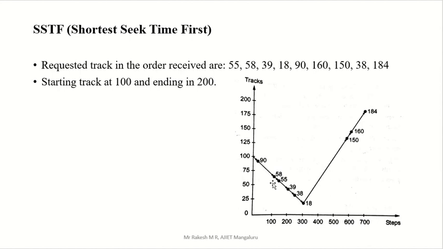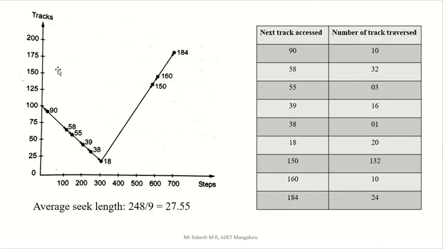Once you have served the requests, here they gave the requested tracks, right? You served that request. So we have to write a table. Here we have the graph. Now from this graph we have to write the table. First you are starting from 100. No need to mention 100. Start from this number, 90.